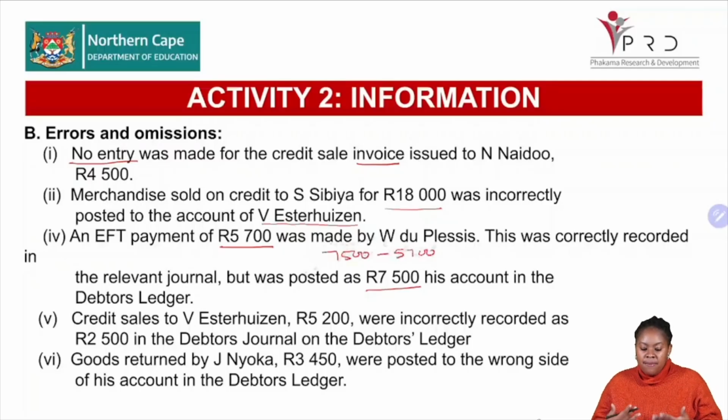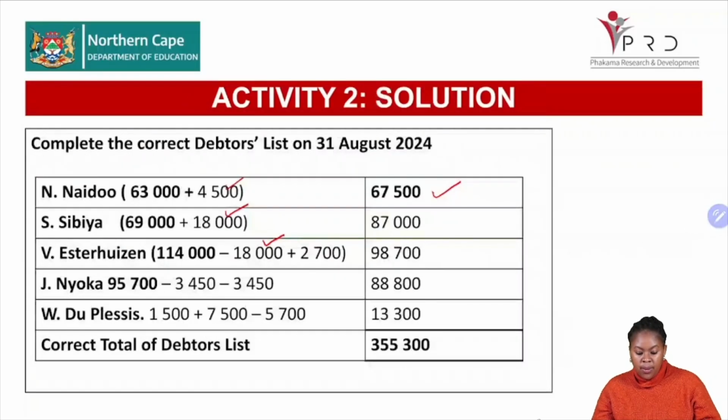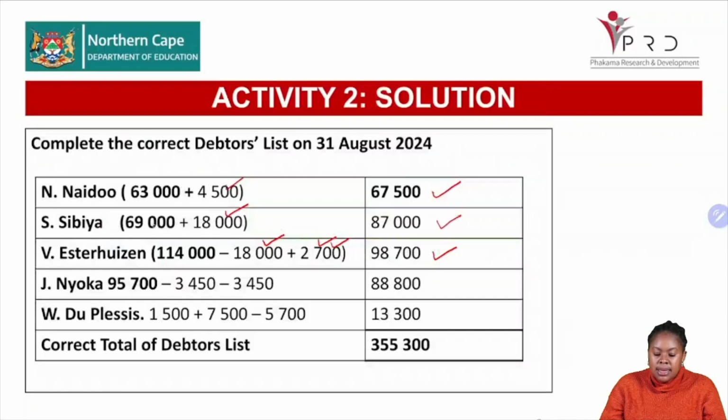And remember, what influence does an EFT have on the account? It reduces the account, okay? So it means that we have reduced too much. So then what do we need to do? We need to add back the difference. All right. So we have calculated the difference, I hope, and that difference is 2,700, and that is that. Then you add the two together and it will give you the total. Then for S. Sibeya as well, you add the 18,000 with the 69,000 and it will give you the total over there.